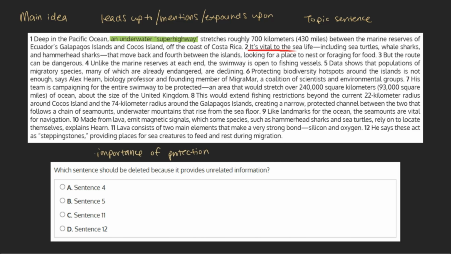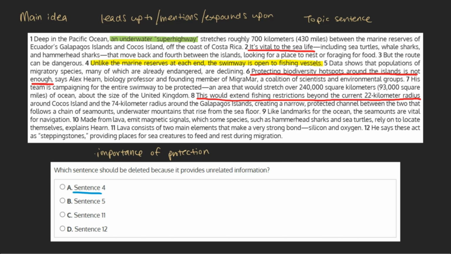We see how it's vital to the sea life, why protecting biodiversity hotspots around the island is not enough, how far the swimway would ideally extend, and more. Now that we've established this, we can go through our choices and see if they contribute to or detract from this idea. A. Sentence 4.